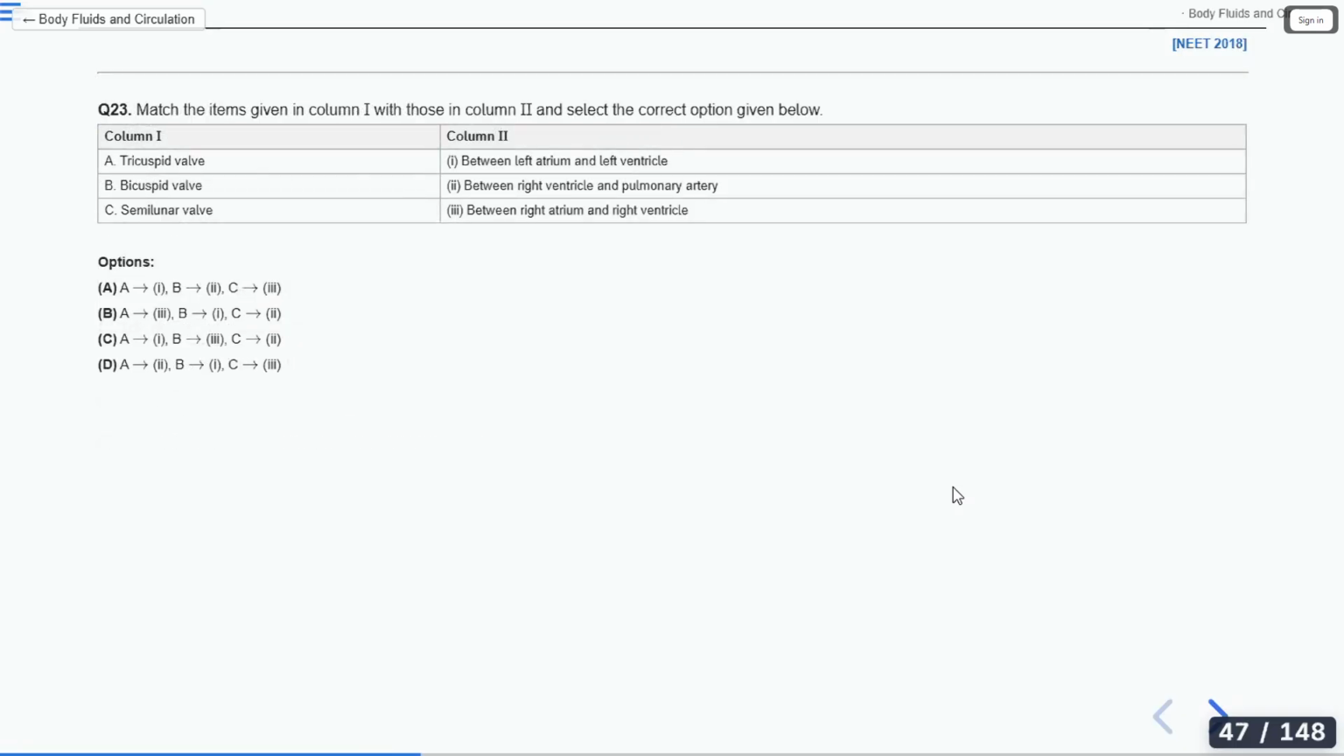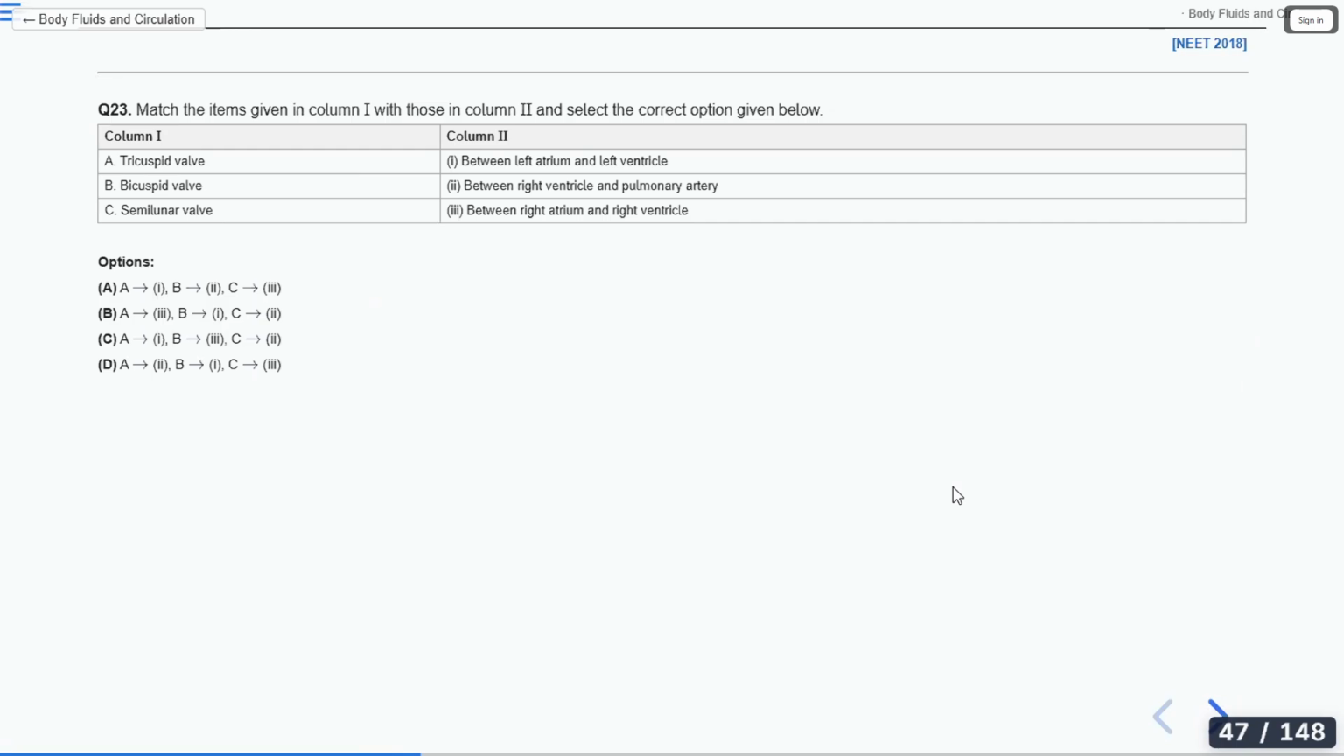Match the items given in column 1 with column 2. Select the correct option given below. Easy question. Tricuspid valve, bicuspid valve, semilunar valve. Between left atrium and left ventricle, between right ventricle and pulmonary artery, between right atrium and right ventricle. What is the correct answer? Okay, Saksham has answered. Tejasri has answered. Option B.